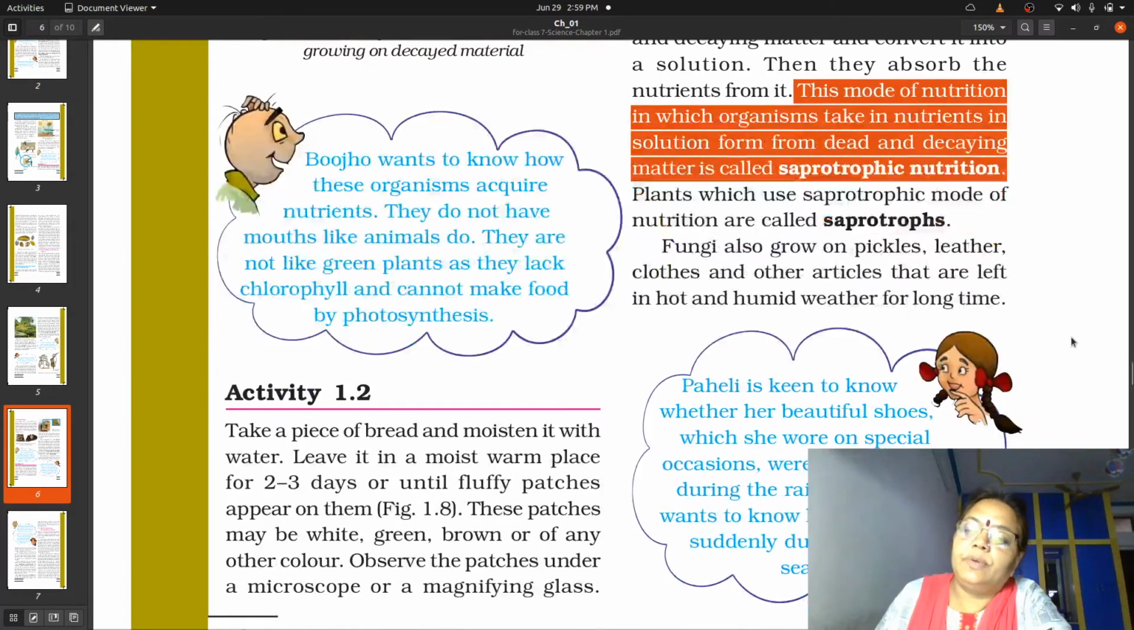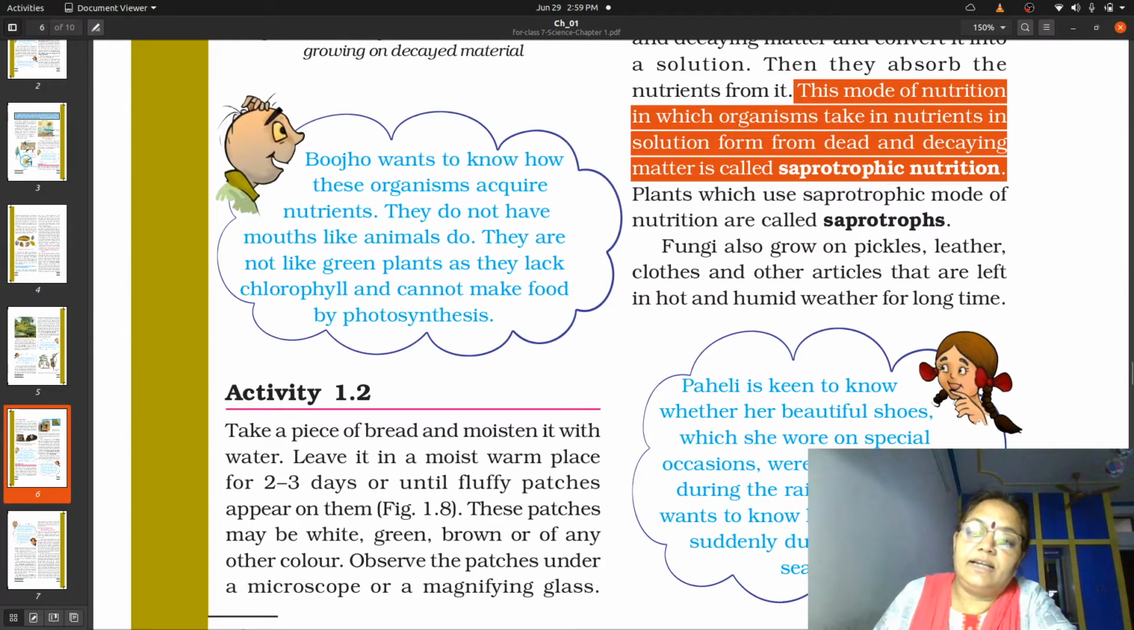So you might have followed that such materials basically grow on dead and decayed organic matter. Now you might have also seen such fungi growing on pickles. You might have seen that sometimes you forget to dip the pickle inside the oil and it starts showing white colored growth on it.